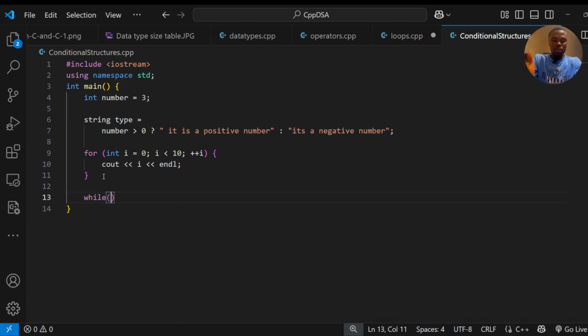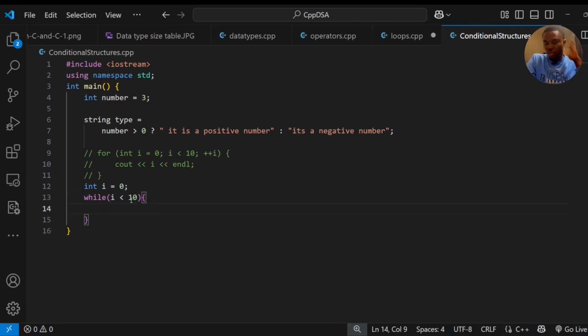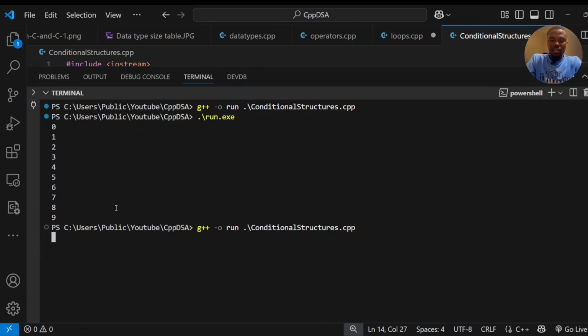So while a particular condition is met, while i is, okay, let me first declare int i outside somewhere. Int i equal to 0. And then we want to do exactly the same thing, but now with a while loop, while i is less than 10. So inside the brackets there, we're using conditionals. You just do the same thing. Let me just copy the code. We'll paste it down there.